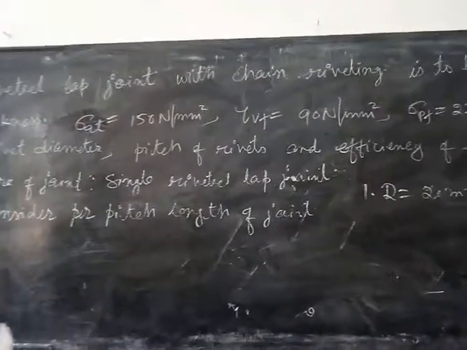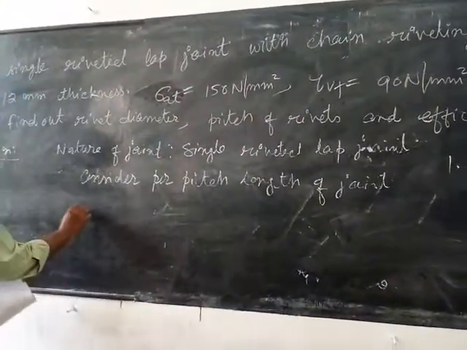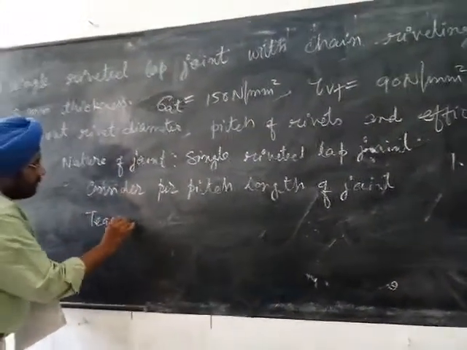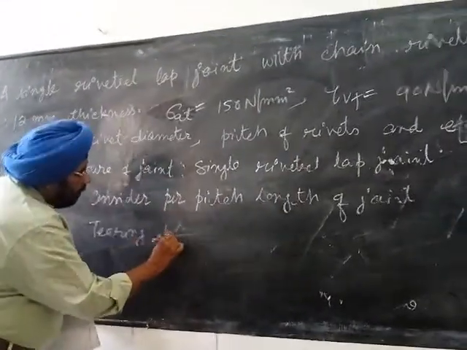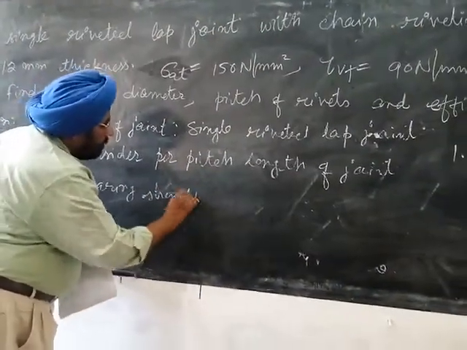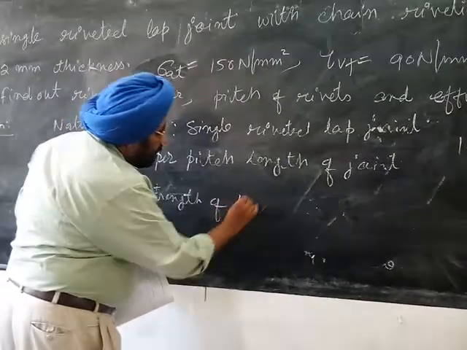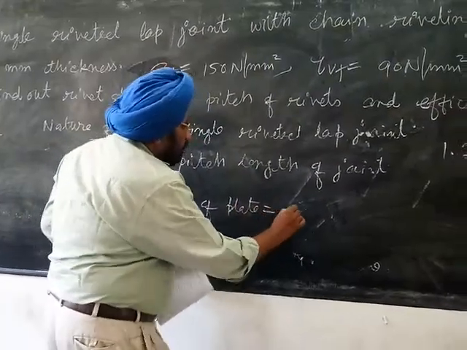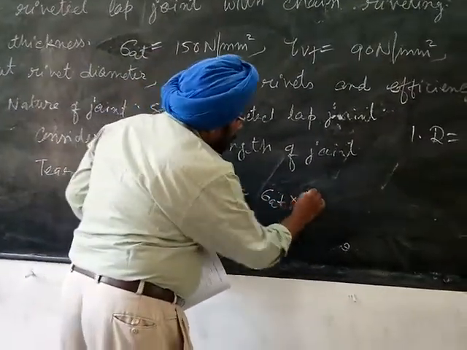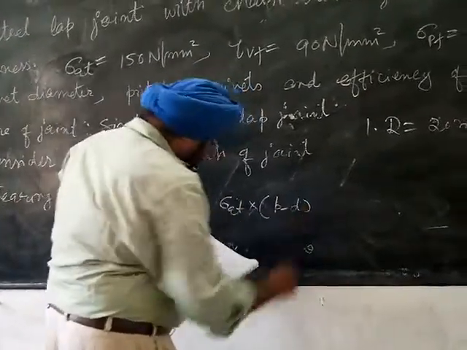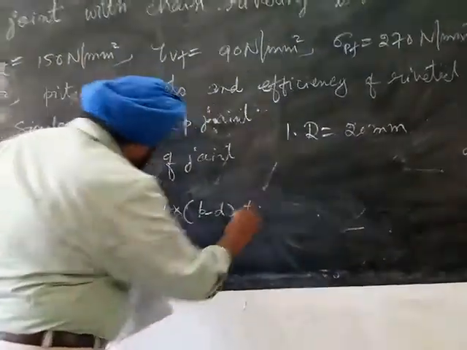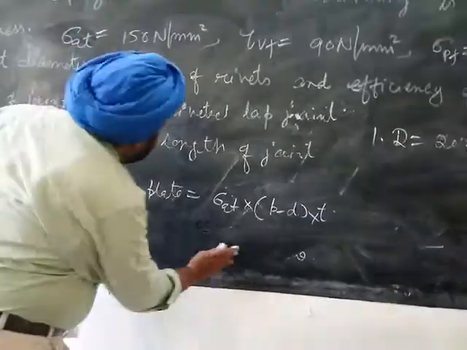So then tensile strength of the plate, or tearing strength of the plate. So this is equal to sigma d into p minus d into t. So sigma d, permissible tensile stress on the plate, is given to us.